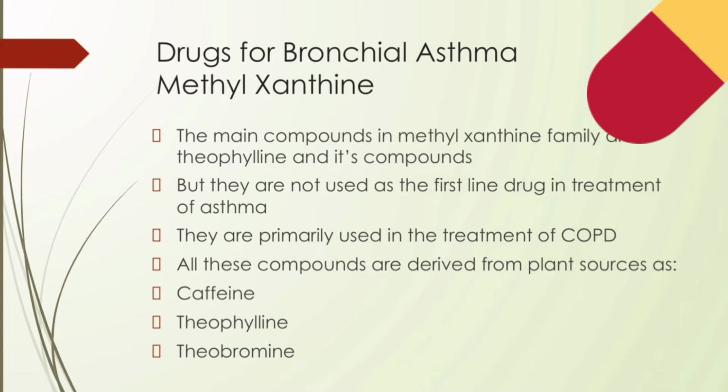For example, tea leaves, the source of tea leaves we know is Thea sinensis, and the alkaloid content is caffeine and theophylline. We all know this very well. In an average cup of tea we will find 50 mg of caffeine and 1 mg of theophylline. Then coffee arabica, that is our coffee seeds, contains caffeine. Near about 75 mg of caffeine we will find in an average cup of coffee.